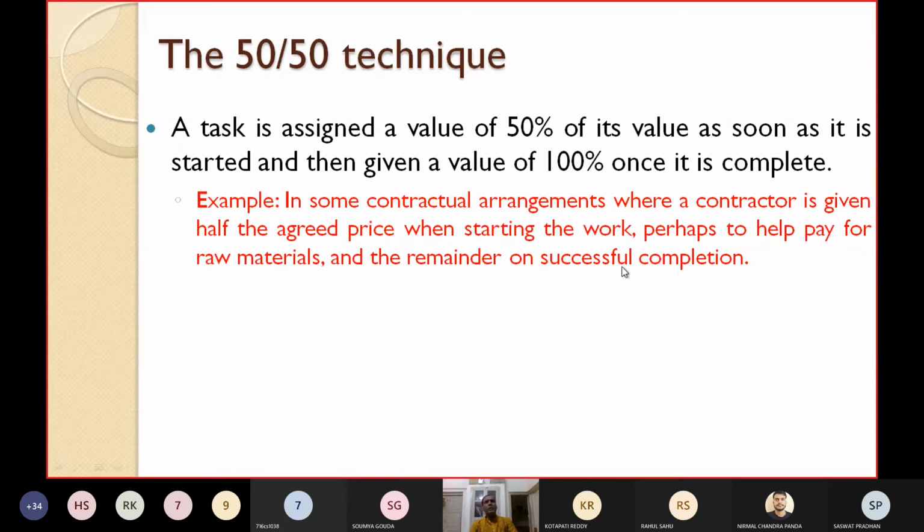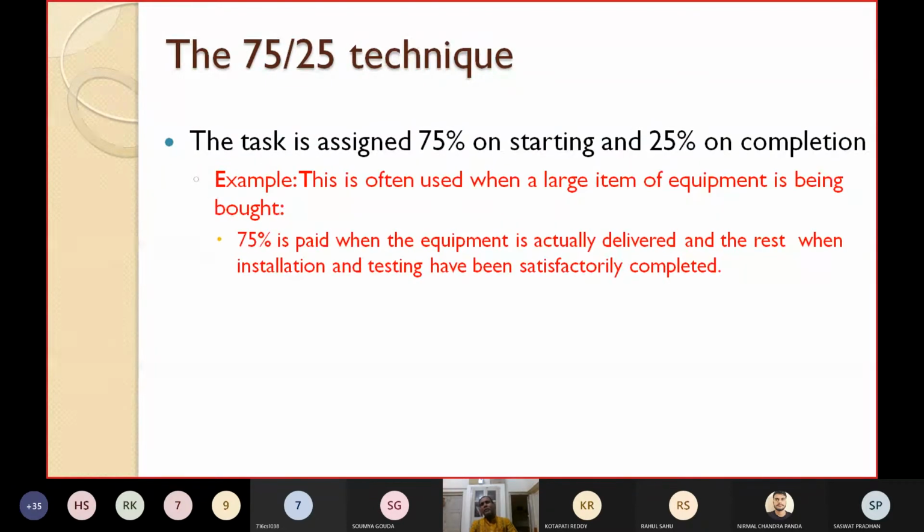What is the 75 by 25 technique? Same meaning. Your task is assigned 75% when it is getting started, and the remaining 25% is paid on completion. For what kind of systems is this applicable? Suppose you are purchasing a very large equipment.